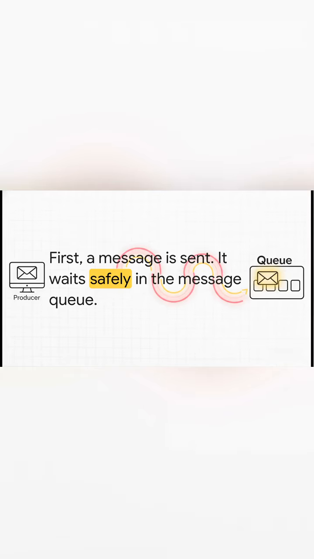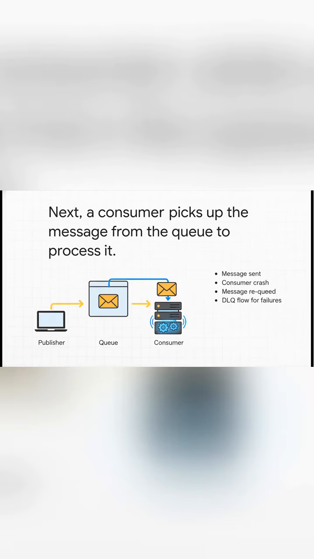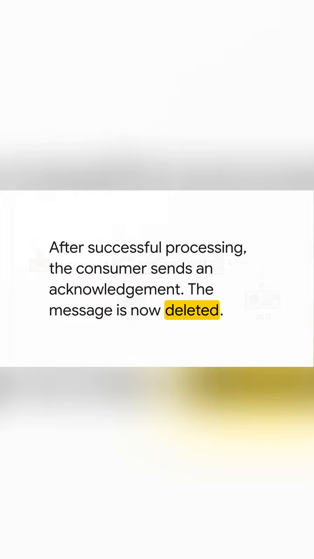First, a producer sends your message. It just sits there safely in a queue waiting. Next up, a consumer grabs that message from the queue, ready to get to work. After processing, the consumer sends back an ACK. That's the all-clear signal to delete the message.